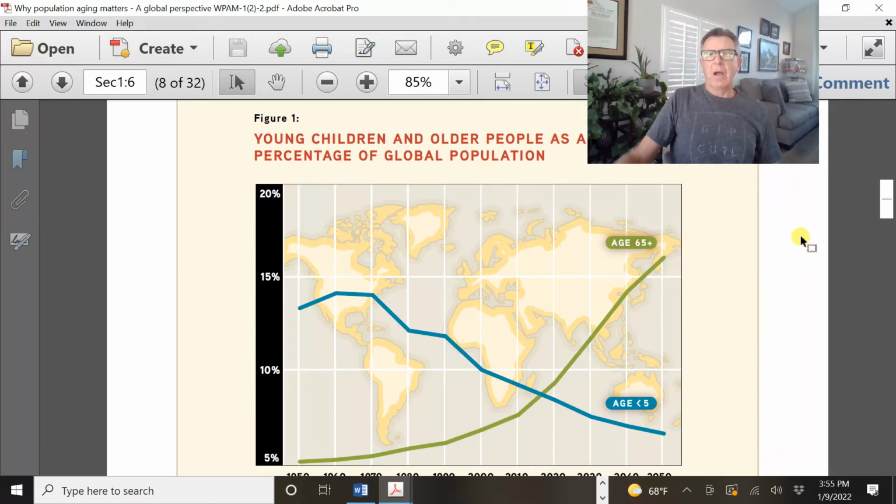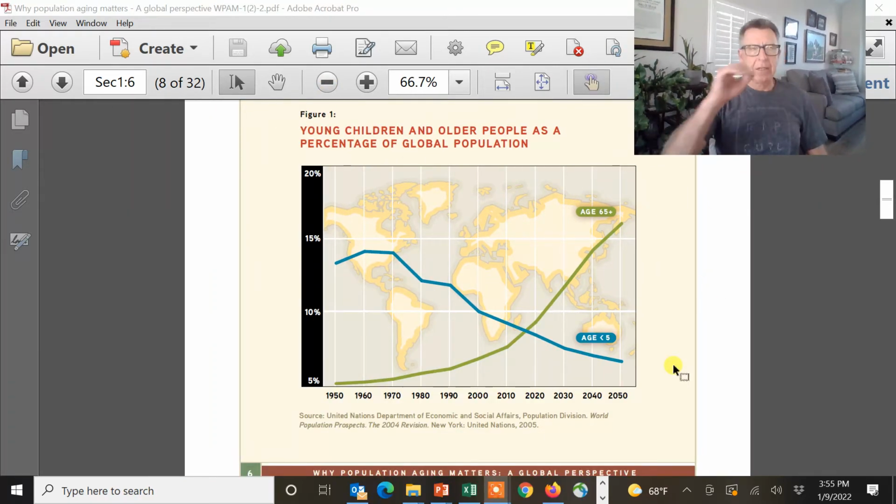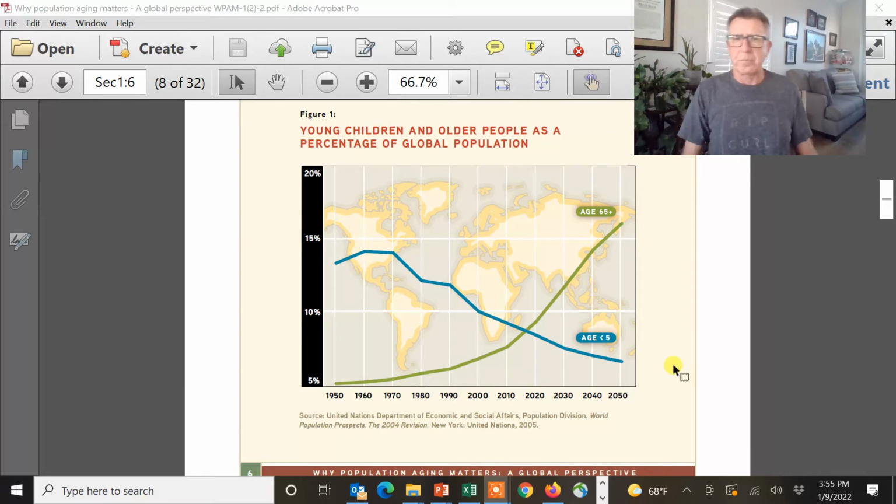I really like this figure right here because it really shows you the shift that is happening in terms of sociological dependence. Whether it be a government, a family unit, or a community, sadly, when you get older, you're more dependent on support.